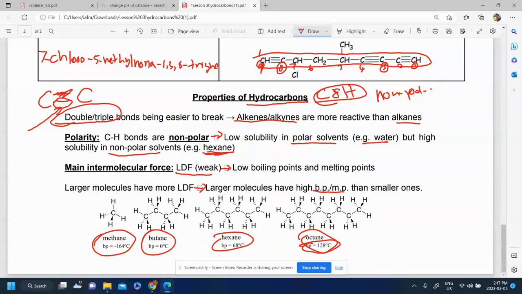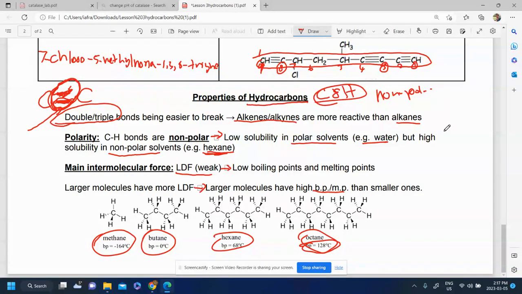So it's more reactive. So in that sense, the double bond is more reactive than the single bond, even though overall the double bond is stronger because there's two kind of hooks connecting the atoms. One of the parts is a bit weaker that you could break to do some reactions, and the other part just doesn't really break. And so that other part that doesn't really break, that's what the single bond essentially is. That's a bit of a simplified way of looking at it. But main idea is that double bonds and triple bonds are more reactive. We'll see that in more detail when we get to the organic reactions portion of this unit.